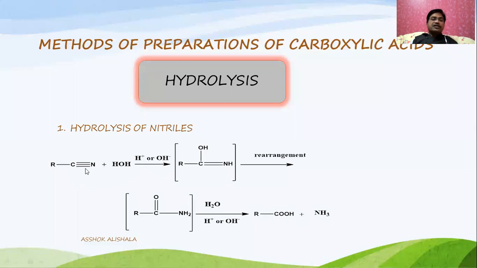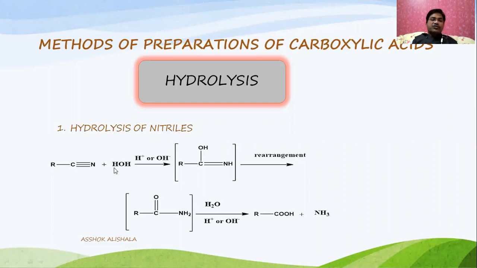Because of this, the pi bond electrons are somewhat attracted towards the nitrogen, so nitrogen gets a partial negative charge and the carbon gets a positive charge.